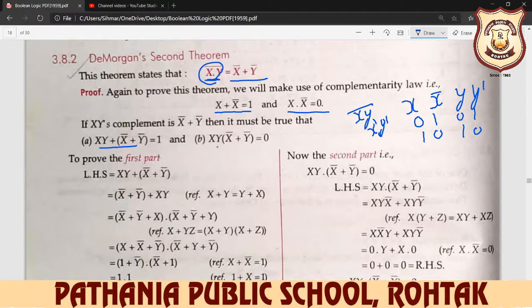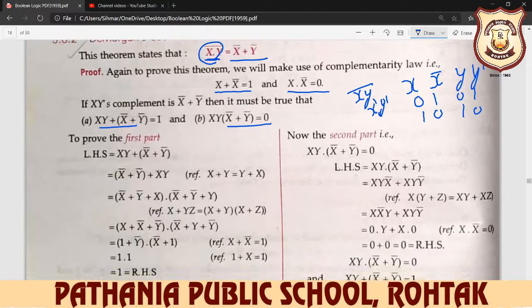And the second part: in the first term two parts are there, in the second term also two parts are there. In De Morgan law two terms are there, first term and second term, and in both the terms two parts are there. First is xy plus x complement y complement is equal to 1 and second is xy multiply with x complement plus y complement is equal to 0.